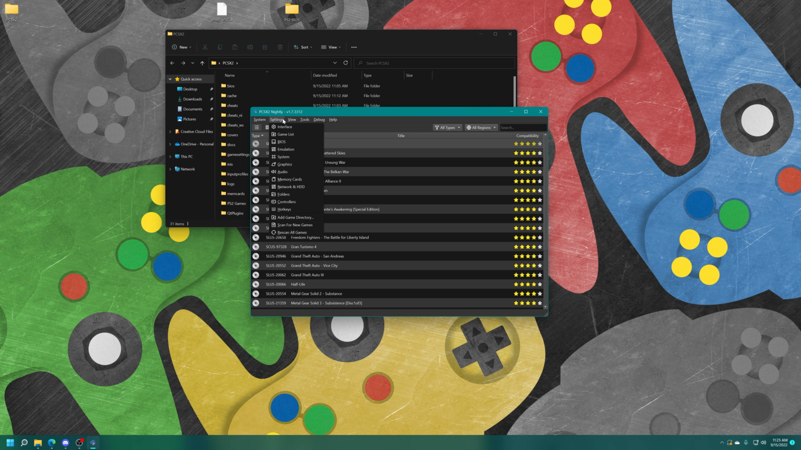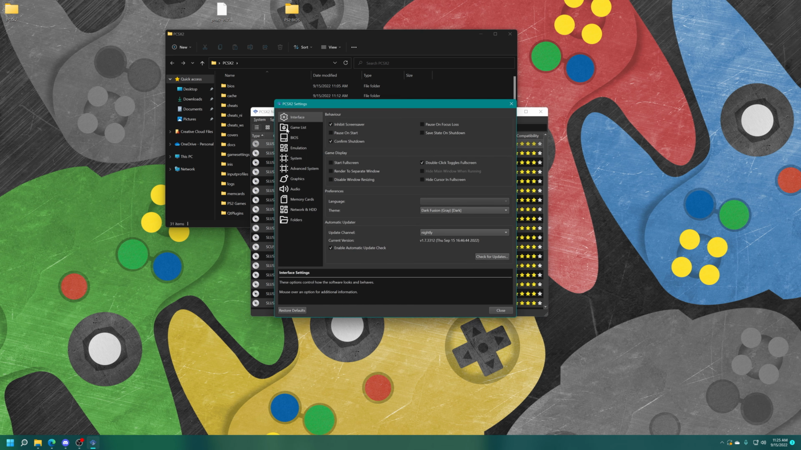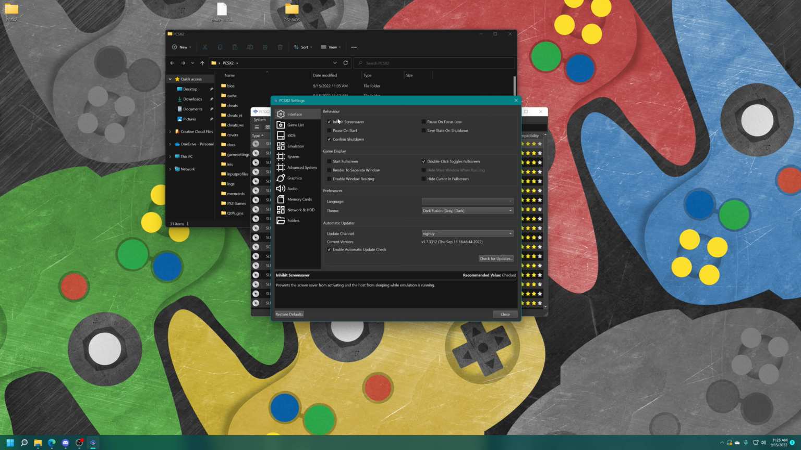So if you head into settings, you'll see there's a bunch of setting tabs you can change in here. So, in like interface, you can inhibit screensaver, that makes it so your screensaver doesn't turn on, so definitely useful. If you click out of your PS2 emulation, you can make sure that the emulation will pause as you do so, if you don't want to have anything mess up or something. Pause on start, so when you start up emulation, it will pause the game. Not that useful in my opinion, but whatever. You can automatically save a state when you close out of a PS2 game. Confirm shutdown, so when you try to close a game, it'll say, are you sure you want to close this?